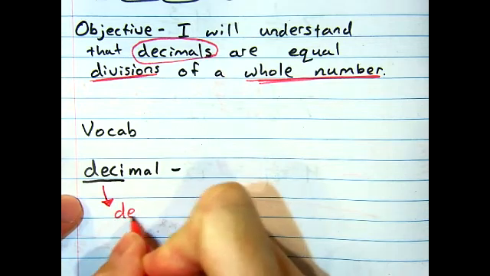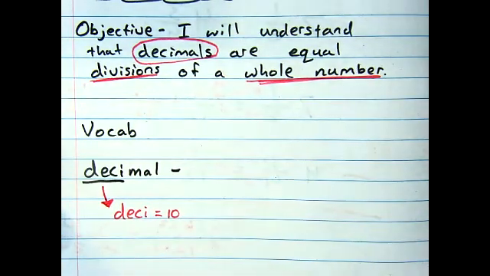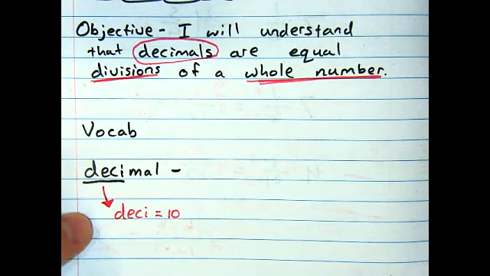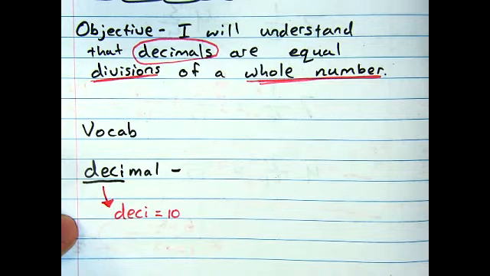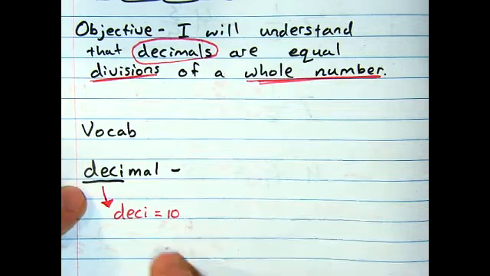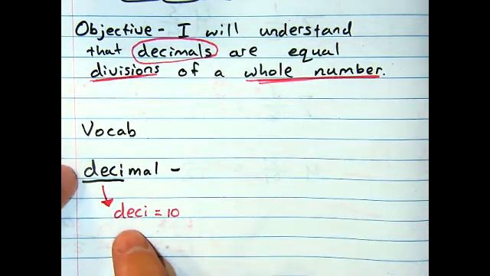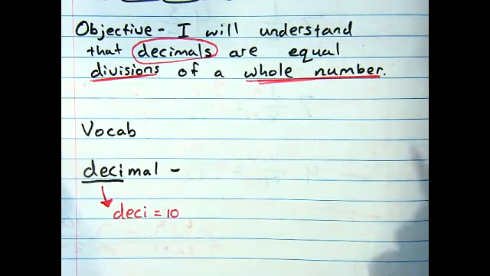So deci equals 10. If you think about a 10-year period as a decade, that's where that root comes from. Originally, the month December was part of the 10-month Roman calendar. So for quite a long time, that root has been connected to 10. All right.